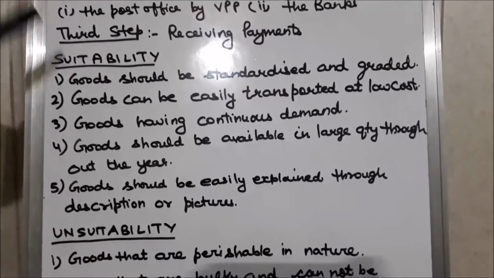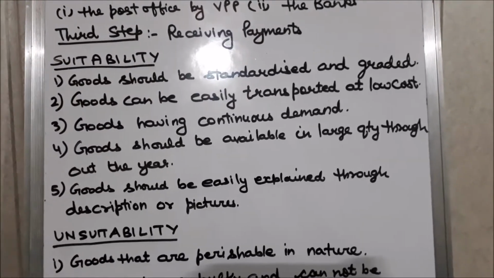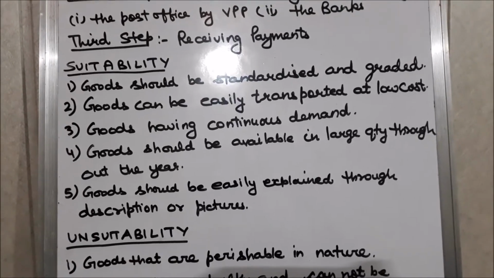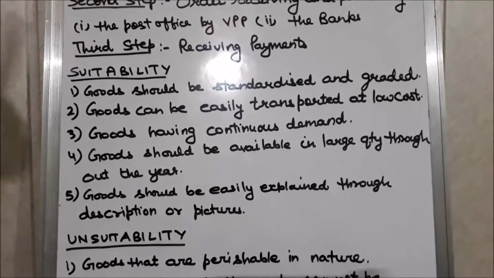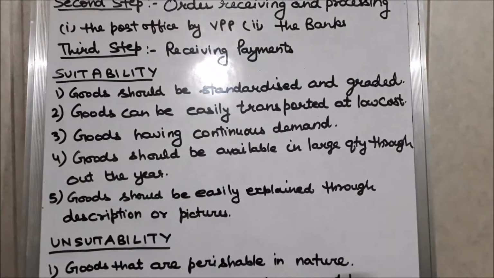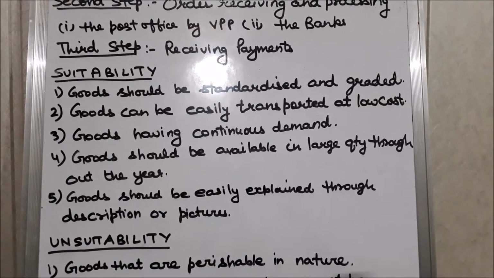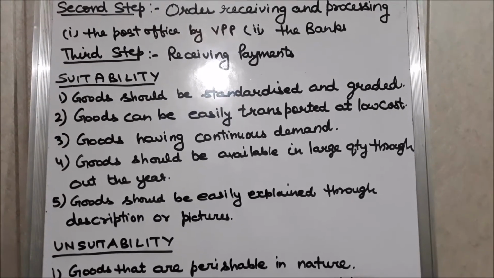Second, goods can be easily transported. If goods can be easily transported at low cost, they are not so bulky, then mail order houses are suitable. Goods having continuous demand. If goods are having continuous demand throughout the year, then mail order houses are suitable.